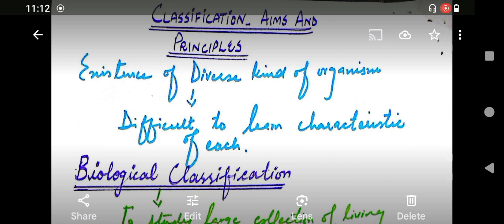And my today's lecture is from the biology grade 9, chapter 3, biodiversity. Today we will learn about the classification, its aims, and the principle. Why we need classification, and what are the basic aims and principle by which we classify the different kinds of